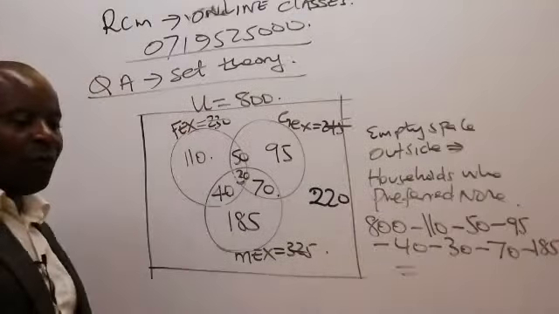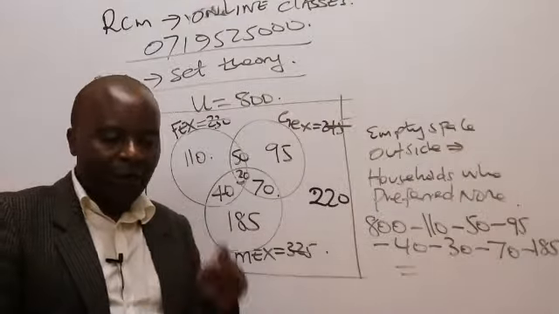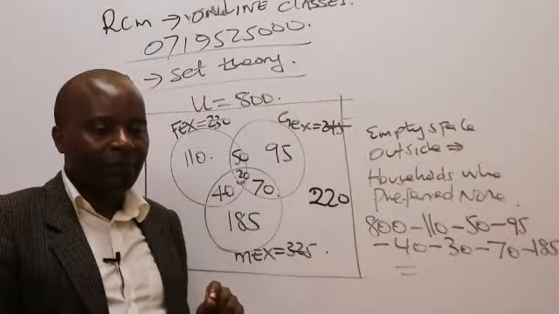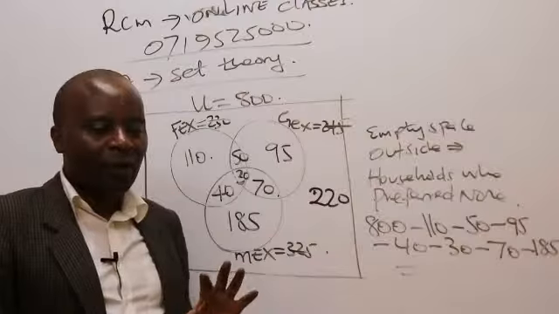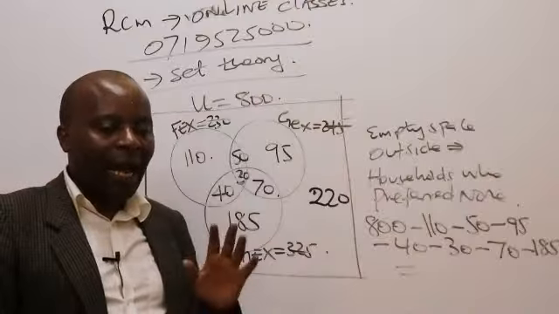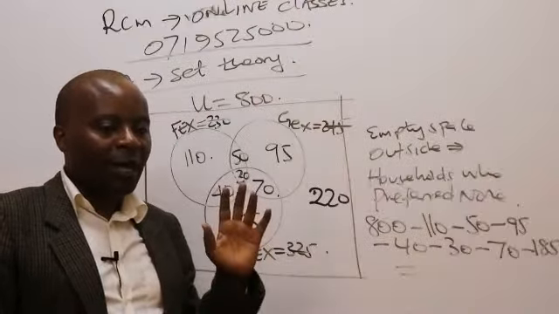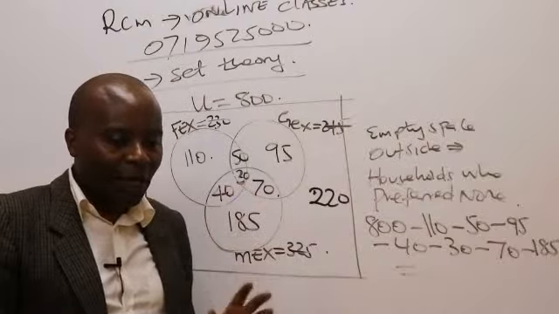Now here you have to be very careful. I don't know whether we forgot to type it, is it FEX and GEX only? Those of you who have a past paper, have they asked us to give the number of households that preferred FEX and GEX only?